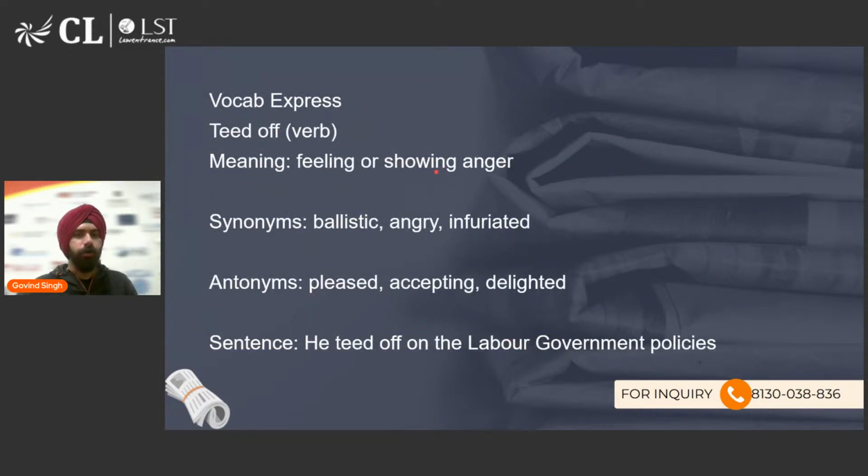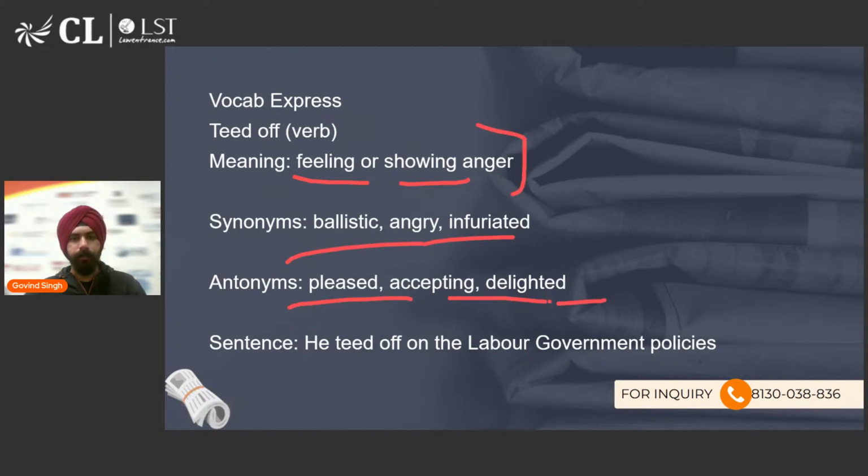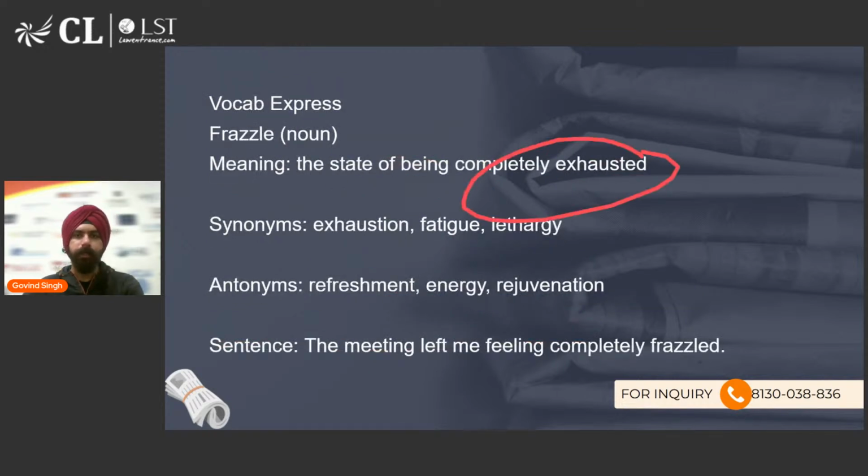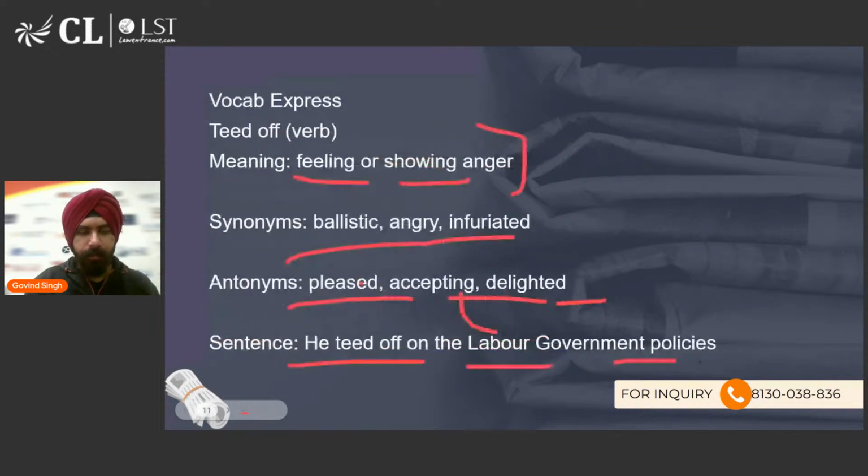The third word is teed off. Teed off means feeling or showing anger. Ballistic, angry, infuriated are synonyms. Pleased, accepting, delighted are antonyms. He teed off on the labor government policies is the sentence. So teed off means getting angry. Flitting means quick, sudden movements. Frazzle means completely exhausted. And that brings us to the end of today's Hindu analysis session.